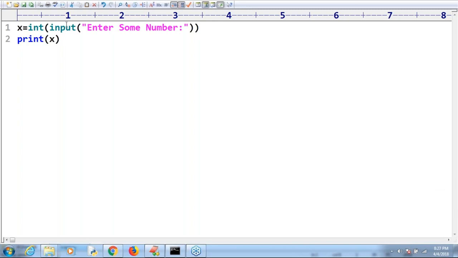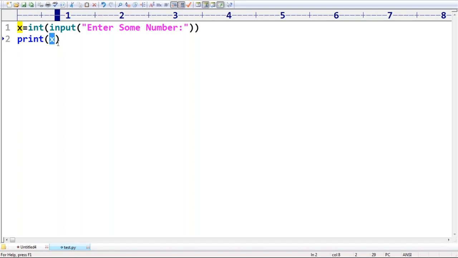I hope it's clear for all of you, right? Okay. Now, what is my important point here? Take very special care. Up to this is clear. How many types of errors are there? There are two types of errors. What is the first one? Syntax error. What is the second one?